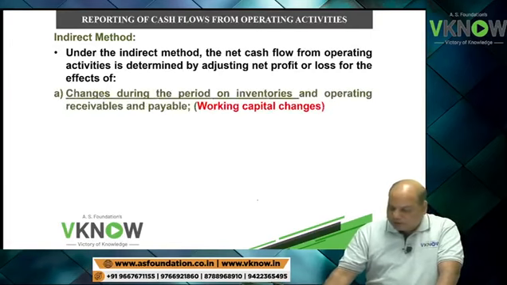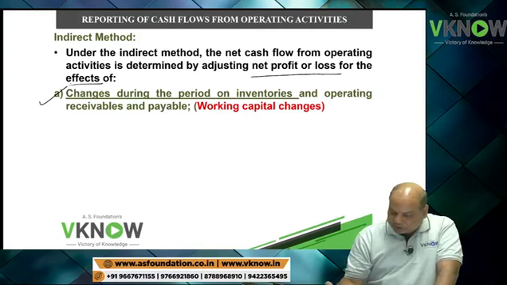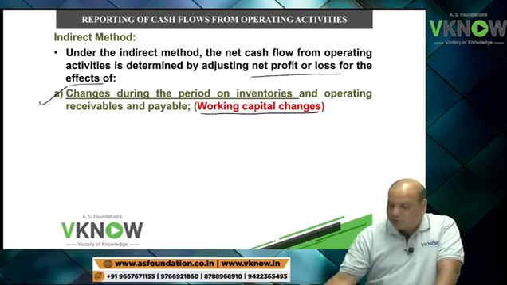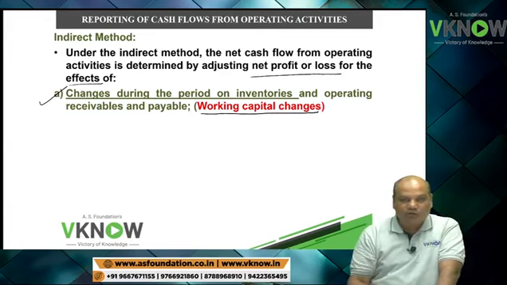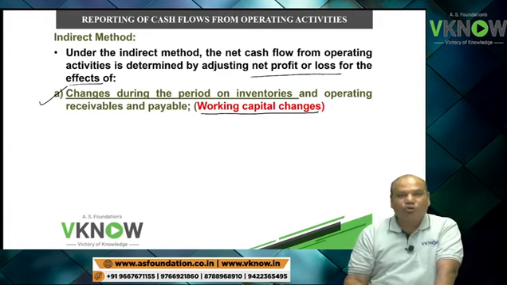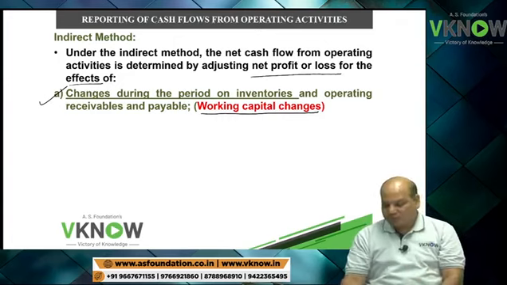Indirect method. Under indirect method, net cash flow from operating activities is determined by adjusting net profit or loss for the effect of three types of adjustments. One is called working capital changes. That means those items of working capital which have been taken on accrual basis in the P&L account, but the actual amount paid is different. Like the P&L account will show sales, the cash flow statement will show collection; the P&L account will show purchase, the cash flow statement shows payment made to creditor. Therefore, we need to make those adjustments.